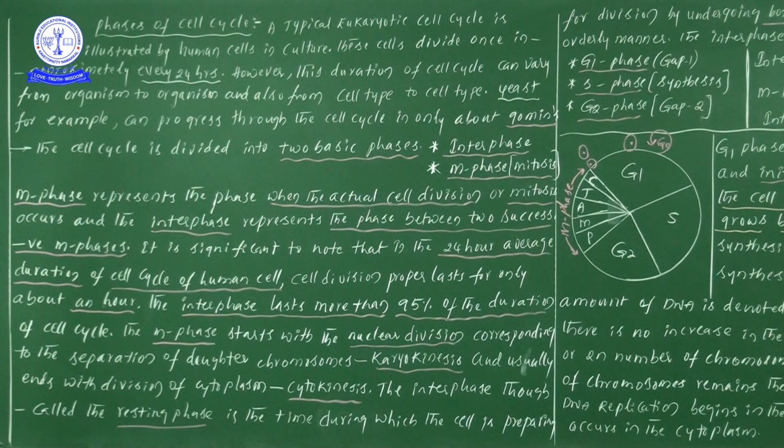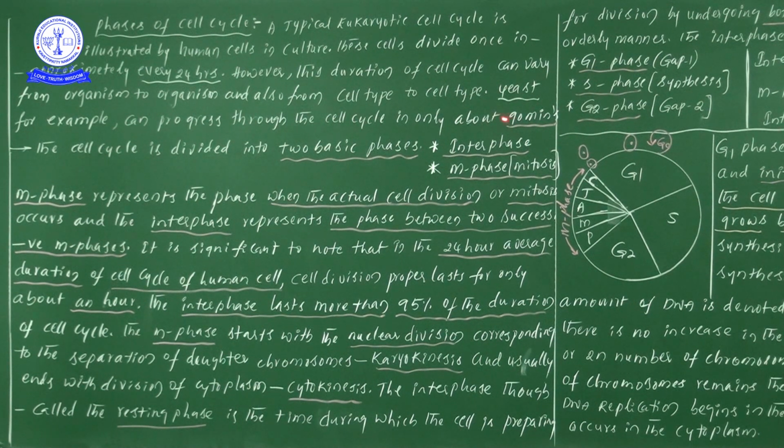Have you understood the point? That is why we study that human cells divide every 24 hours. If I give one more eukaryotic example, you will understand. Let us take yeast, which can progress through the cell cycle in about 90 minutes.